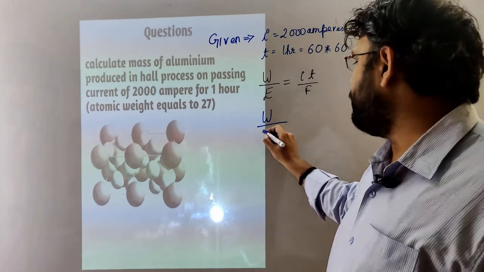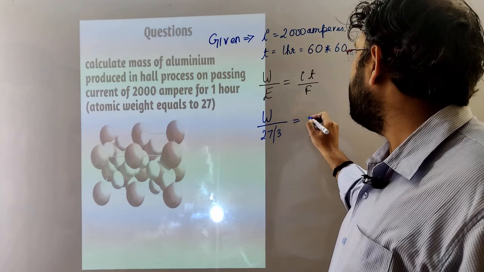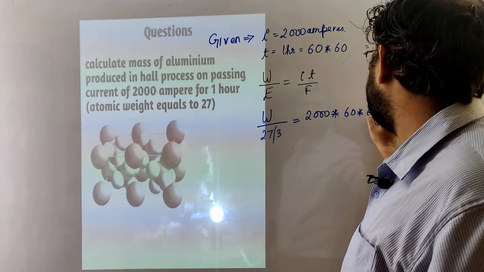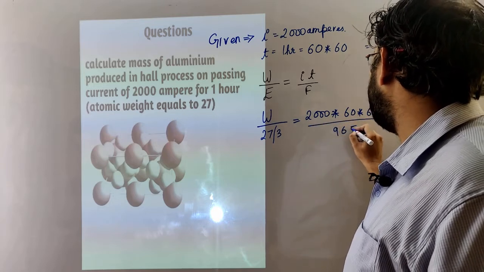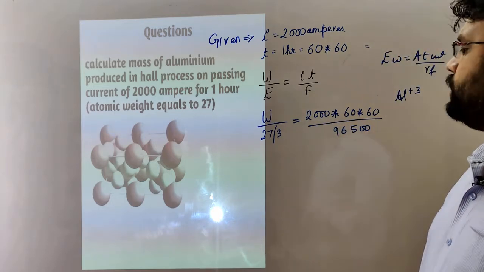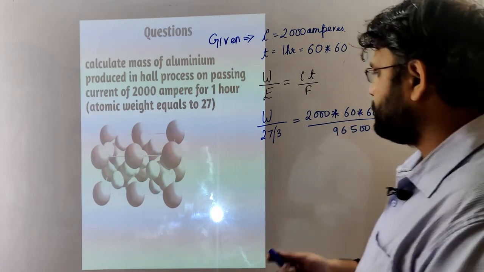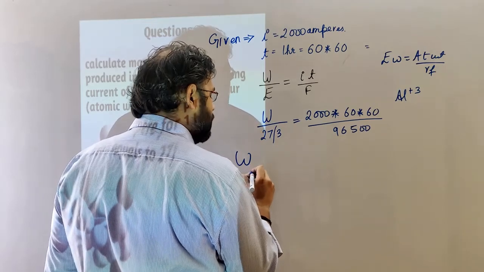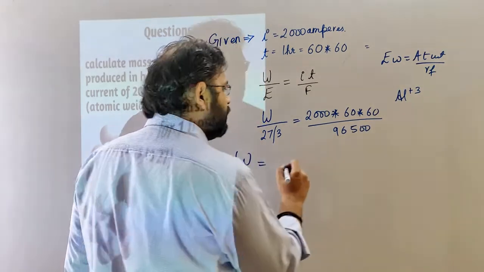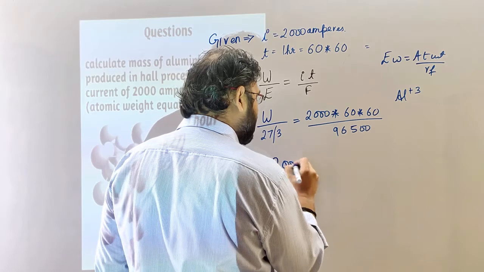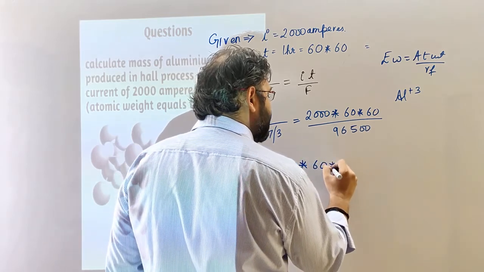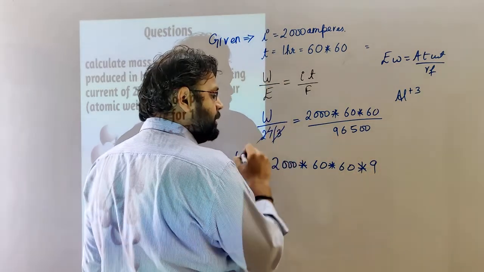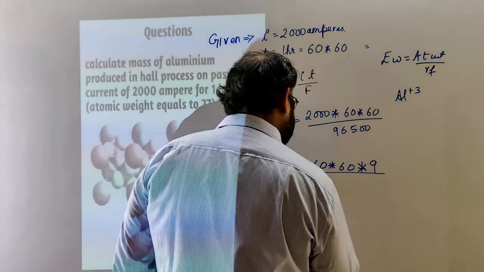So 27 by 3, I is 2000 amperes, T is 60 into 60, and F is 96500 coulombs. So weight is equal to 2000 into 60 into 60 into 9, where the 9 comes from 27 by 3, upon 96500 coulombs.